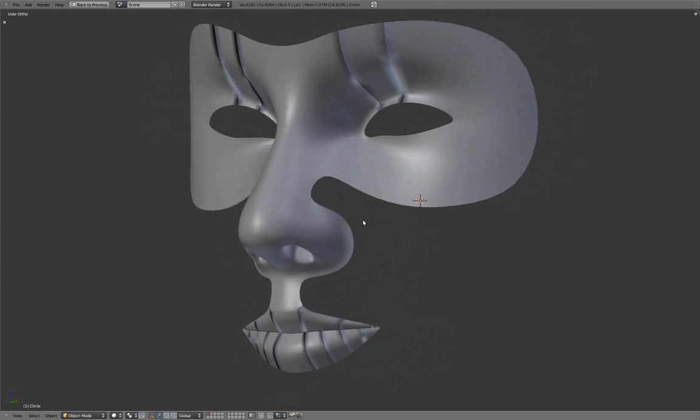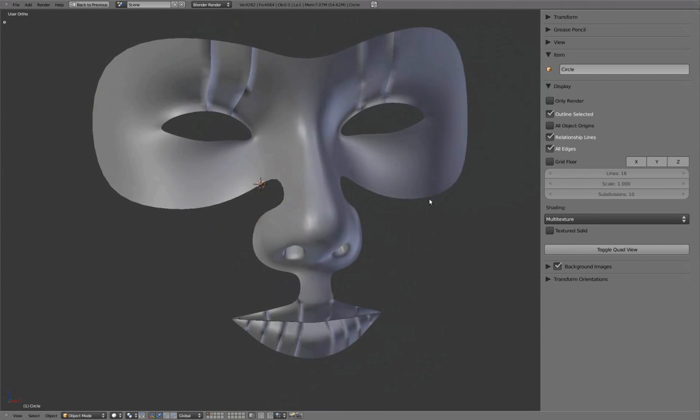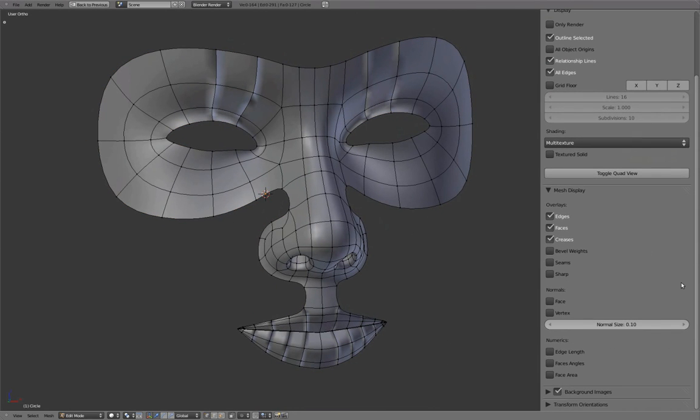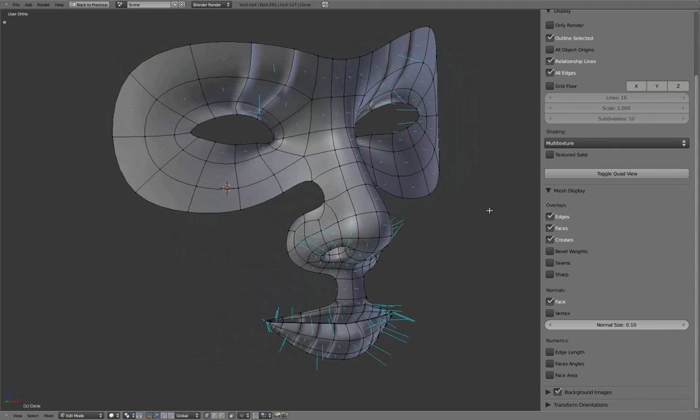The surface normals need to be fixed. Under Mesh Display, we'll display face normals. Some of these faces are flipped inside out.